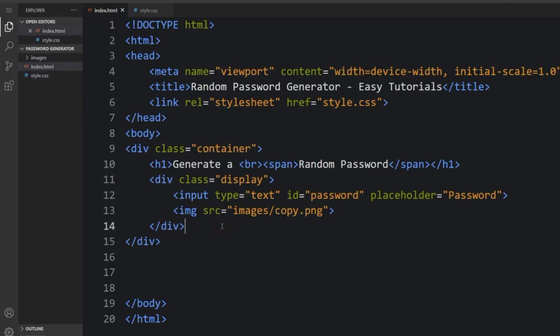All right, so now I'm going to create the button, which will be generate password.